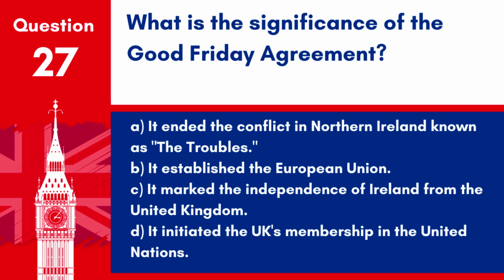Question 27. What is the significance of the Good Friday Agreement? A. It ended the conflict in Northern Ireland known as the Troubles. B. It established the European Union. C. It marked the independence of Ireland from the United Kingdom. D. It initiated the UK's membership in the United Nations.